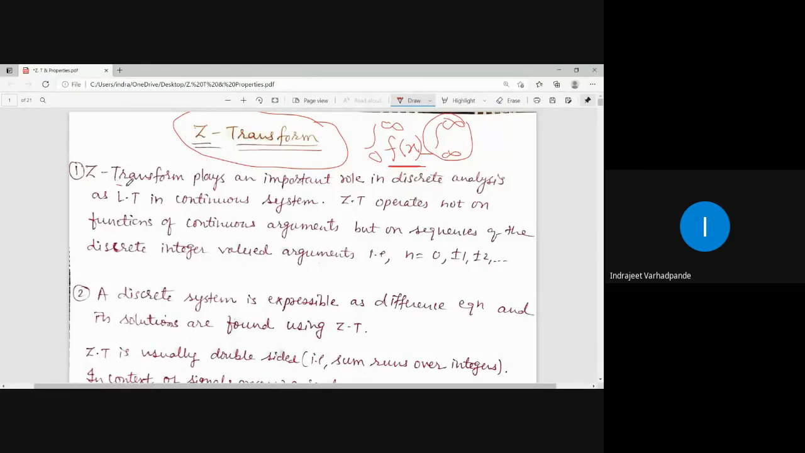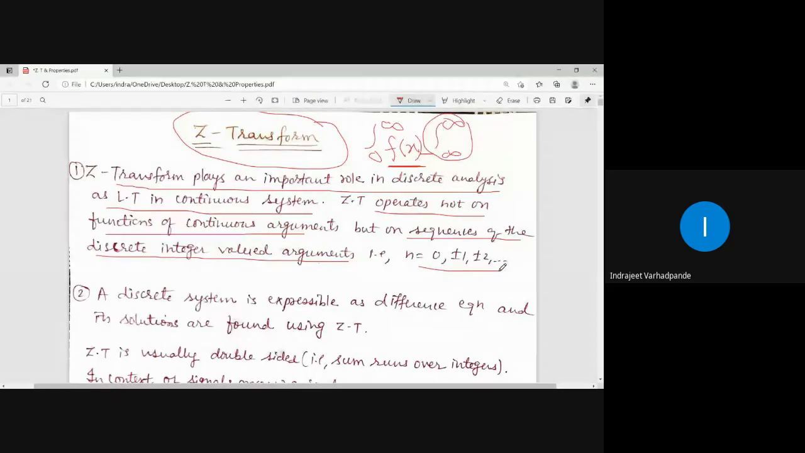So Z transform plays an important role in discrete analysis as Laplace transform works in continuous system or a function. Z transform operates not on function of continuous arguments but on sequence or series of the discrete integer valued arguments. Plus minus 1, plus minus 2. So Z transform will always operate on the discrete or integer valued arguments.